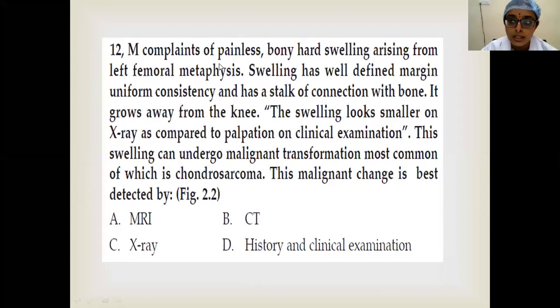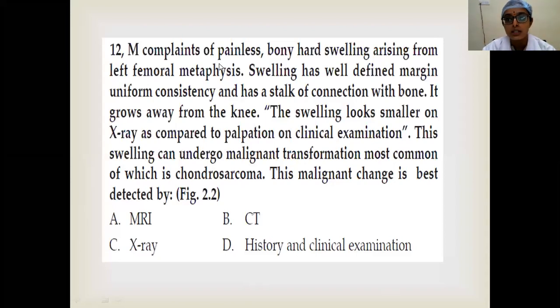Which structure do you have to focus upon to see if it is undergoing malignant transformation or not? What is that structure in that osteochondroma? No, not the medulla. Which part of that osteochondroma are you going to see which cannot be seen on X-ray?